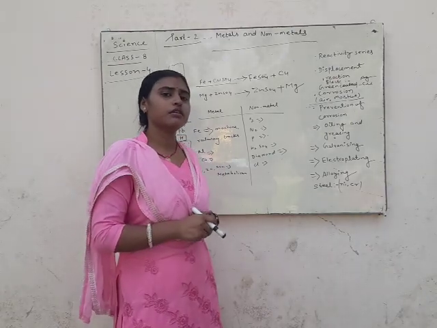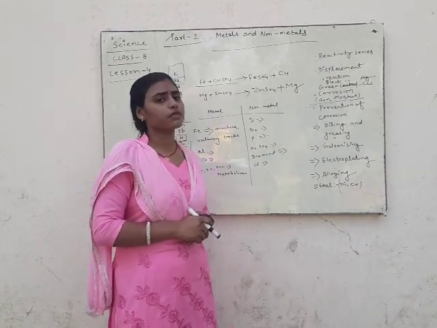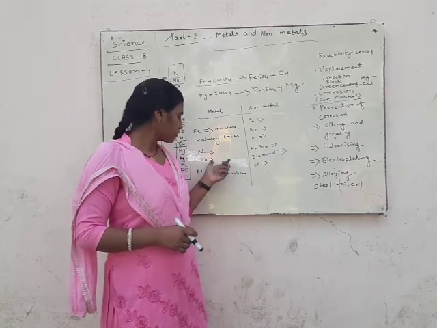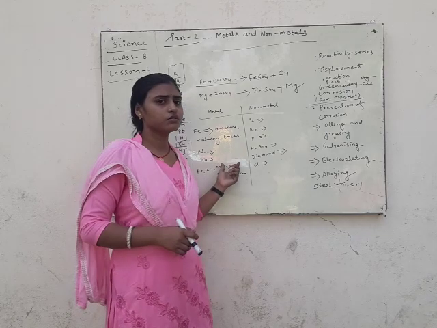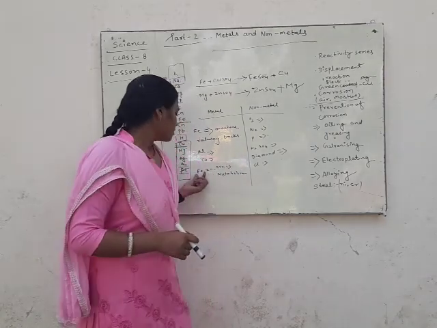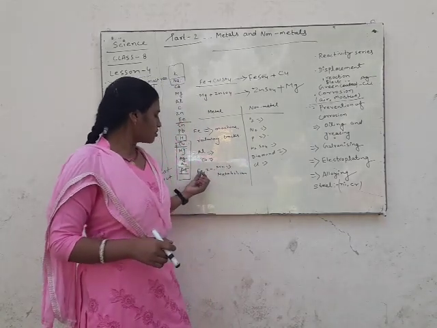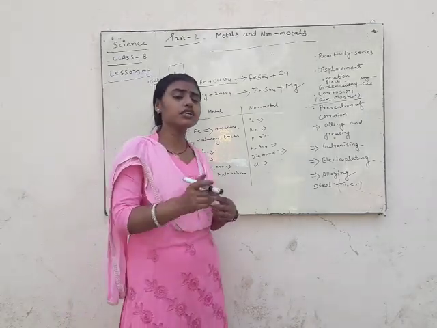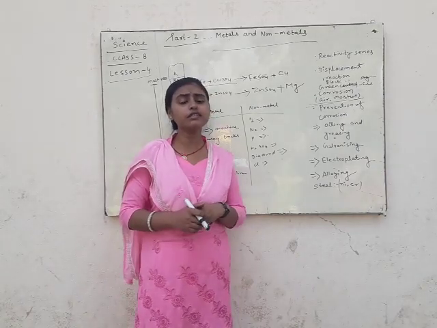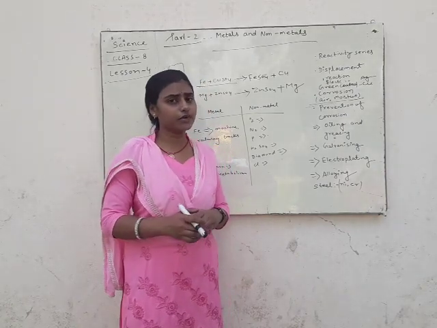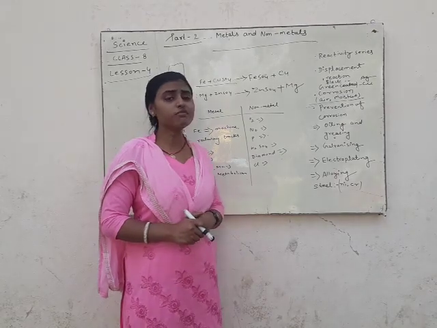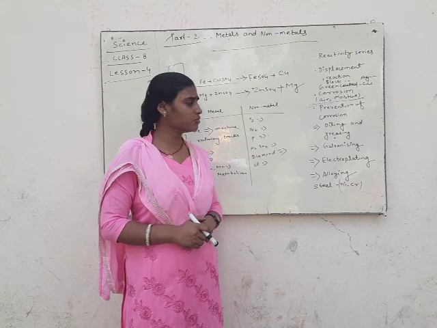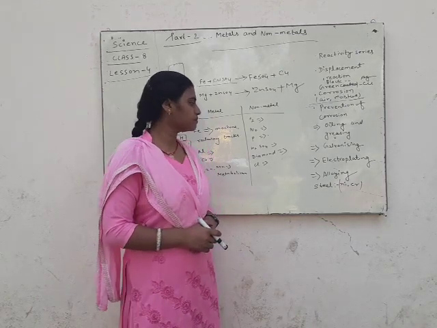Copper is used for making jewelry and utensils also. In combination, iron, zinc, manganese are used in our body for completing the action of metabolism. Metabolism is that action in which both formation and destruction take place.